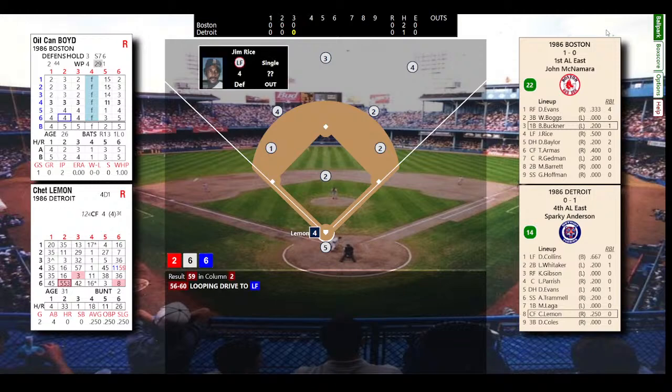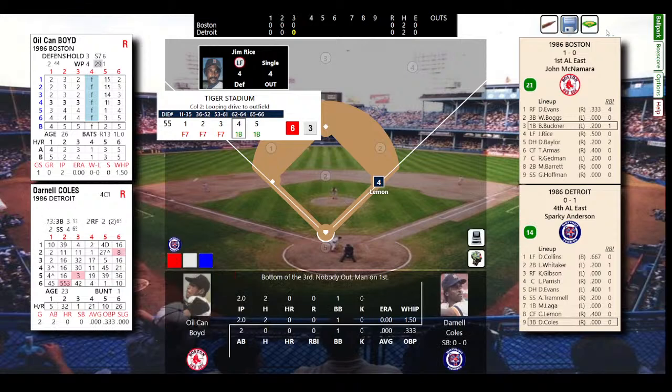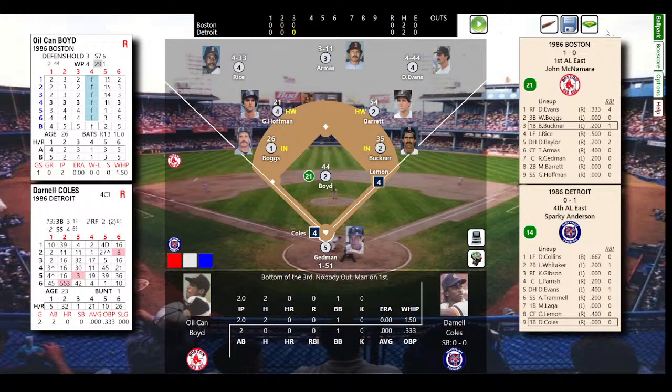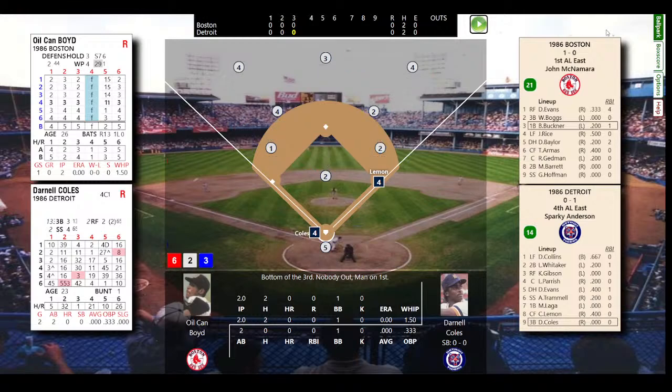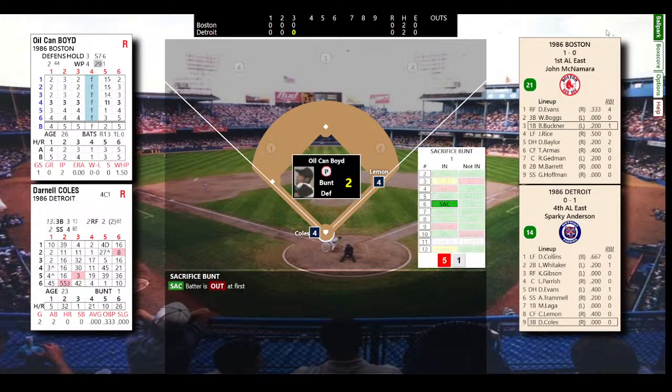Fly ball left field. Can Rice get there? A little looper. And Rice cannot get there. Base hit, Lemon. So Lemon with some speed on the base paths now. No outs, man on first. Here comes Darnell Coles. Playing in at the corners. Well, Coles may bunt here. The Red Sox thinking he might. They've got the corners in. He's going to lay down a bunt. He does. Sparky bunting. And a good job by Coles. He gets it down and moves Lemon to second base. 1 out, man on second.